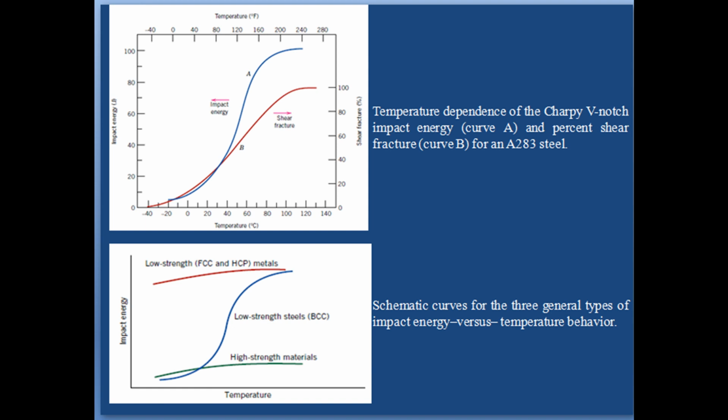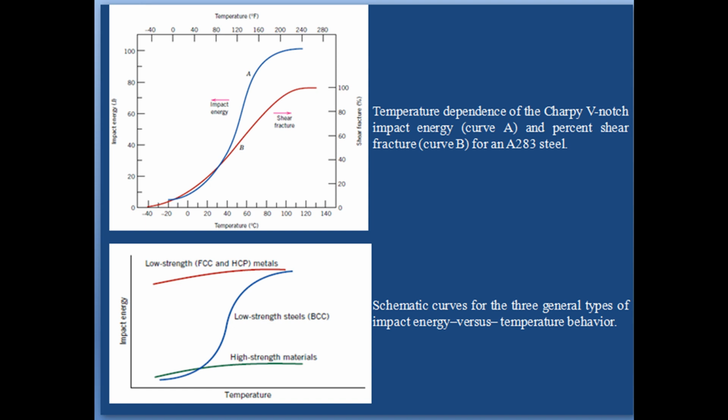Here, it may be noted that low strength FCC metals, some aluminum and copper alloys, and most HCP metals do not experience a ductile to brittle transition and retain high impact energies, that is, remain tough with decreasing temperature. For high strength materials, for example, high strength steel and titanium alloys, the impact energy is also relatively insensitive to temperature, the lower curve of the figure.